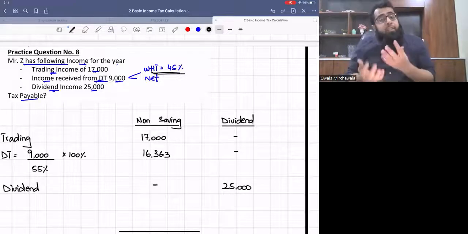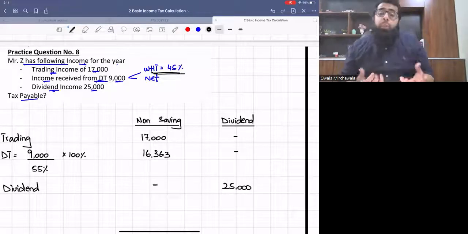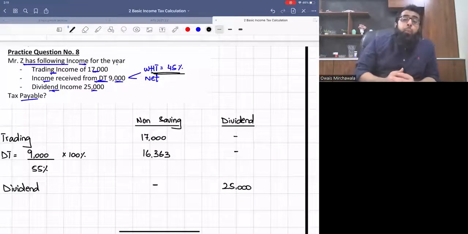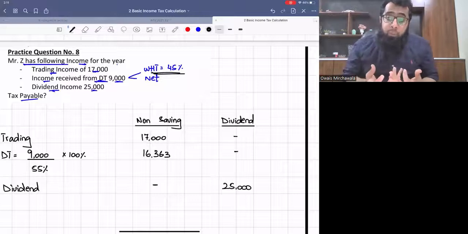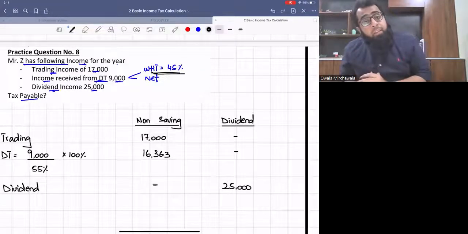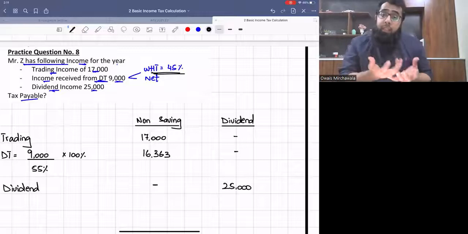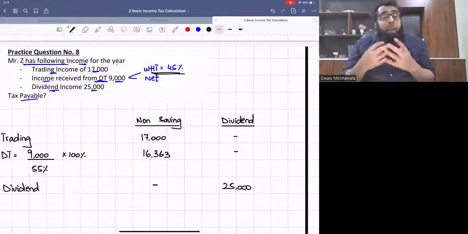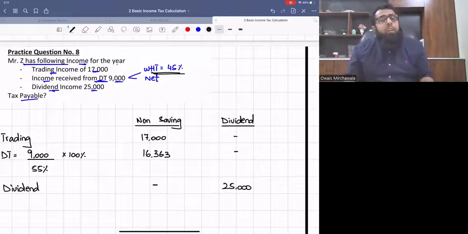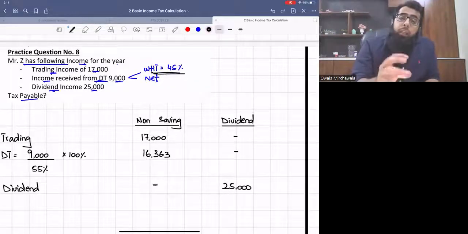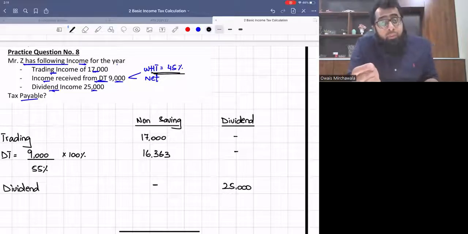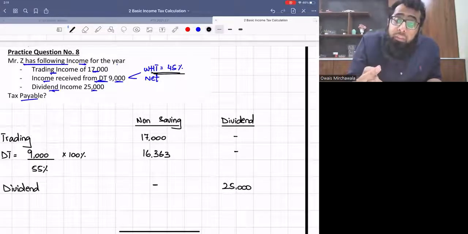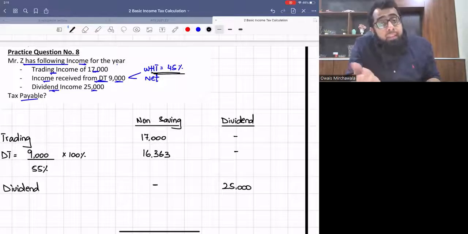The concept of discretionary trust is used to do income tax planning, that we change the beneficiaries, we change the income distributions in order to save inheritance tax. And for the income tax, we want to use income tax bands and personal allowances. We discussed all in the previous class. Now, in the discretionary trust, the withholding tax is 45%. It is taxed on receipt basis, and it is assessed under non-saving income.